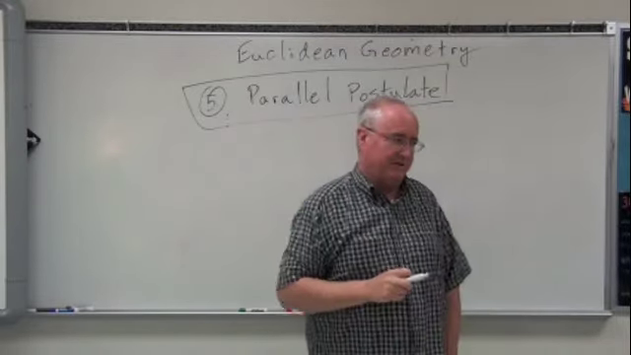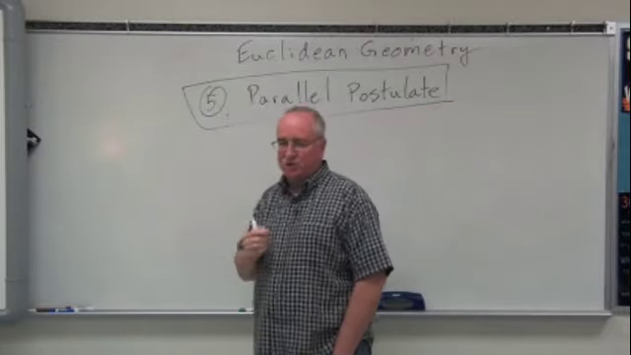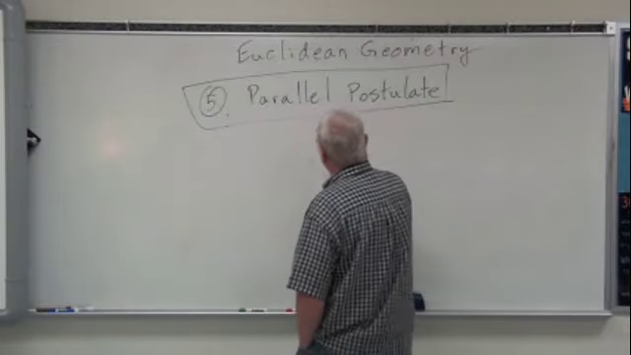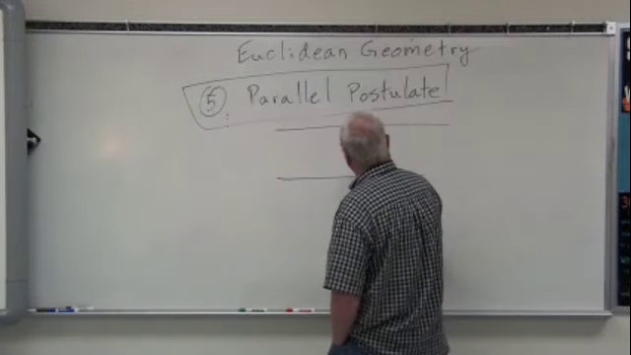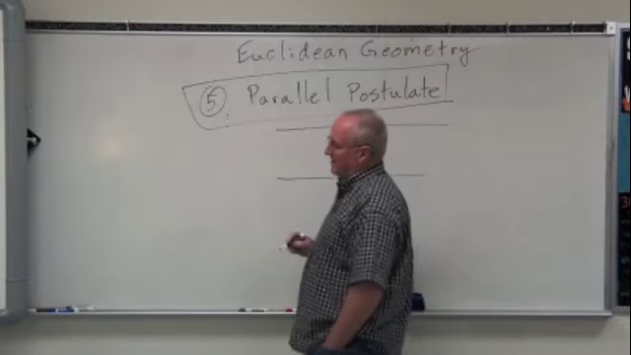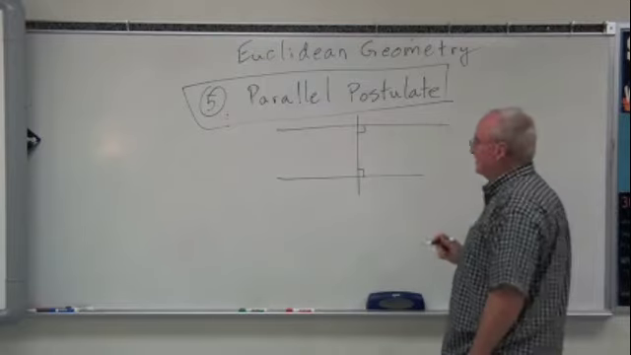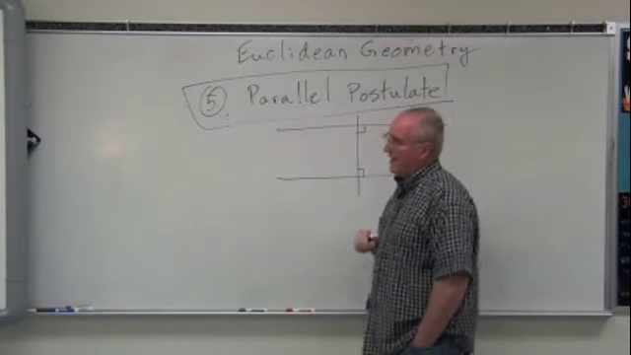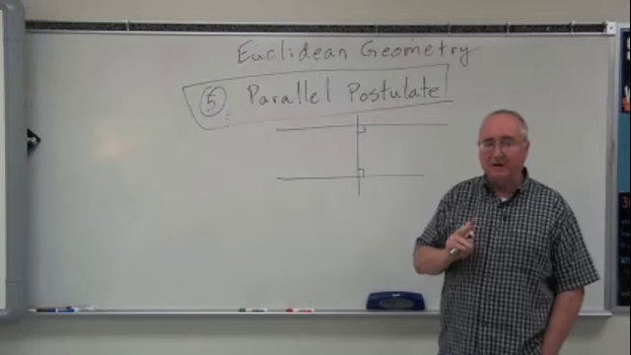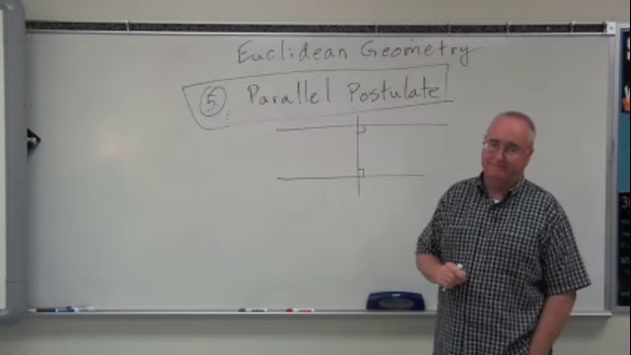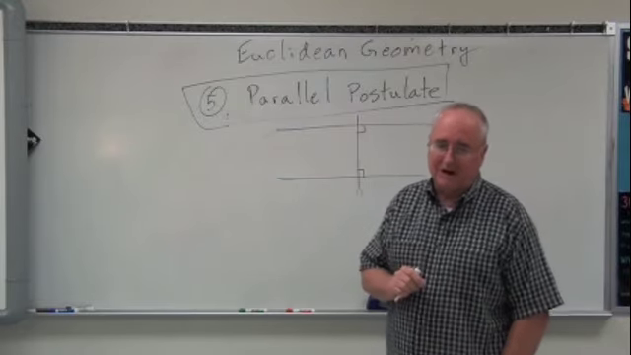You will see this term again, and you need to be able to relate it: the fifth postulate is the parallel postulate. I'm going to draw a picture and then we're going to describe it. The parallel postulate says that if I have two lines and I intersect them with another line such that the line that intersects them creates right angles with both of those lines, then those two lines are parallel, or never meet. Now that's a rewording of the parallel postulate.